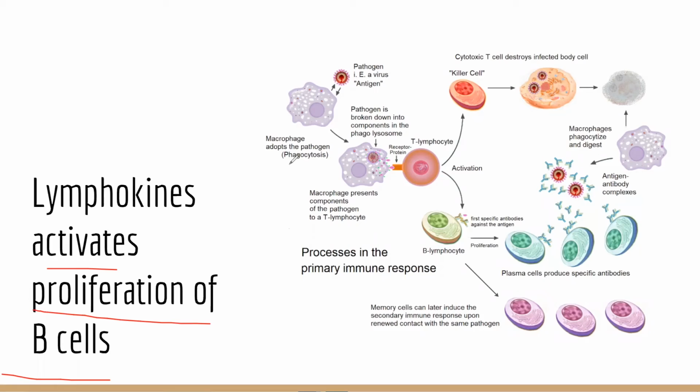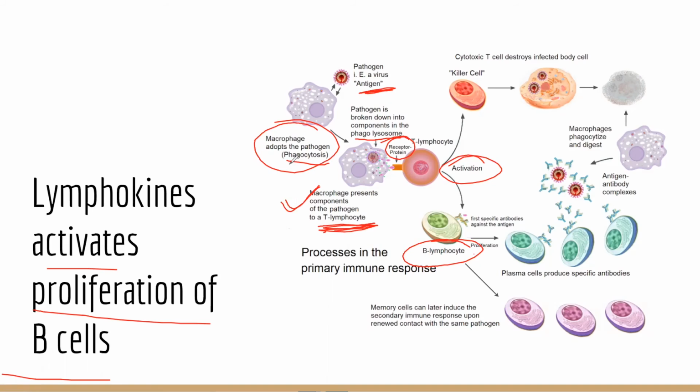Let me just start from the first thing: there was a pathogen which we named as an antigen. The macrophage had engulfed it and done phagocytosis. While the phagocytosis was going on, the lysosome had broken down the components of the antigen or the germ. The macrophage had then presented the antigen of the foreign body to the T cells. The T cells had received that antigen, got activated, and then went and activated the B lymphocytes or B cells.